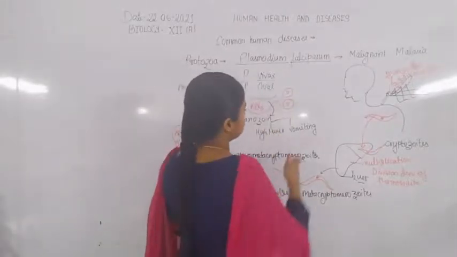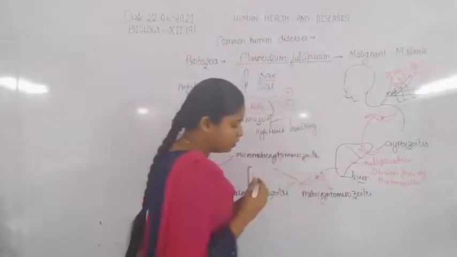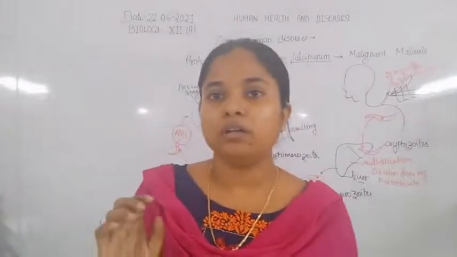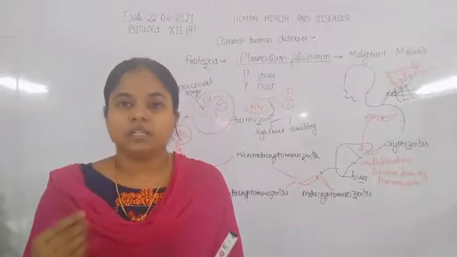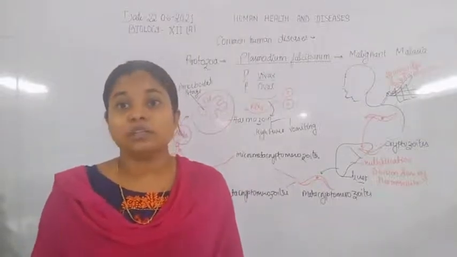Now these gametocytes move towards the skin region, so that they complete their sexual phase or sexual reproduction in the mosquito.